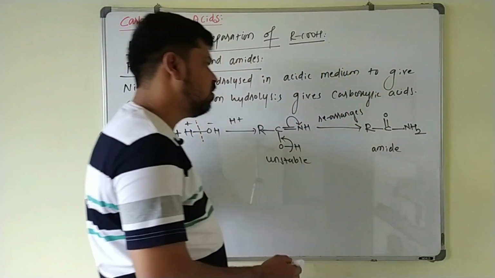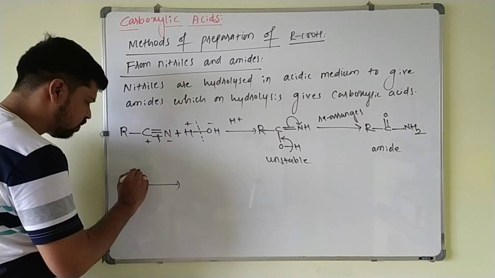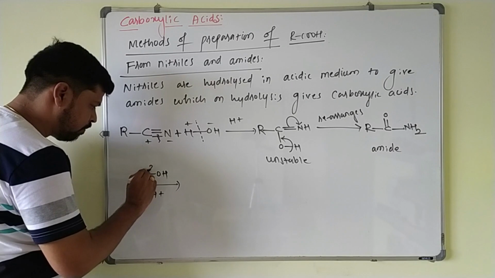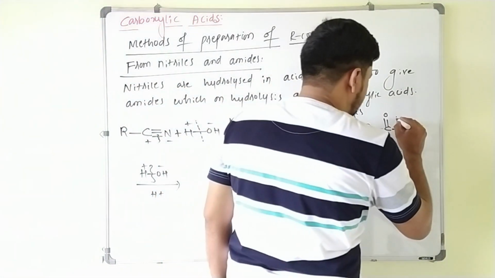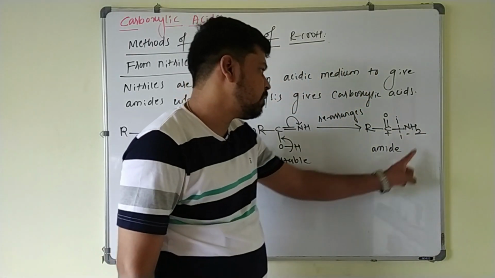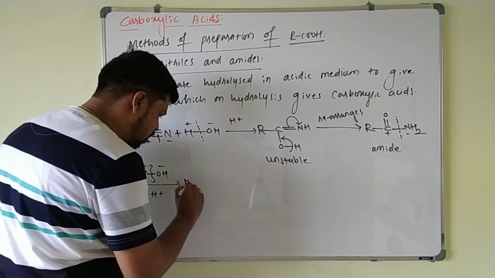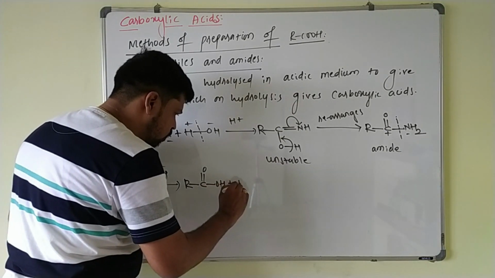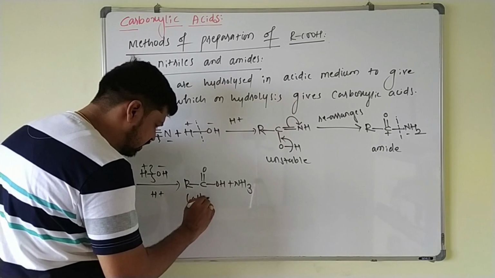This amide on further hydrolysis, if we add water in presence of acid medium, H plus and OH minus, you break this carbon-nitrogen bond. This carbon is electropositive, nitrogen is electronegative, you add the H plus ion to the nitrogen and the OH minus ion to the carbon, so that your answer will be a carboxylic acid, R C double bond O OH, plus ammonia. So this is your carboxylic acid.